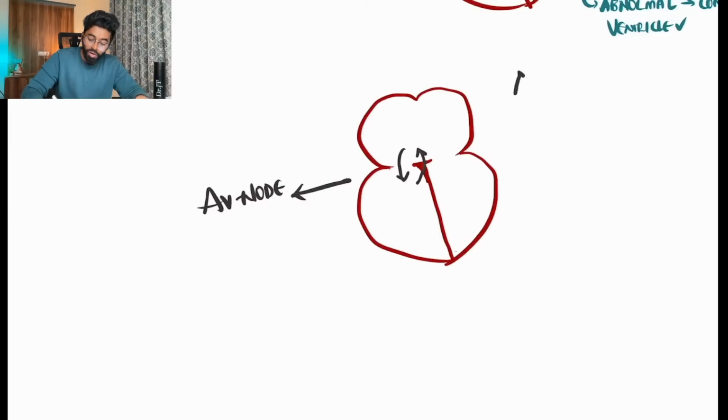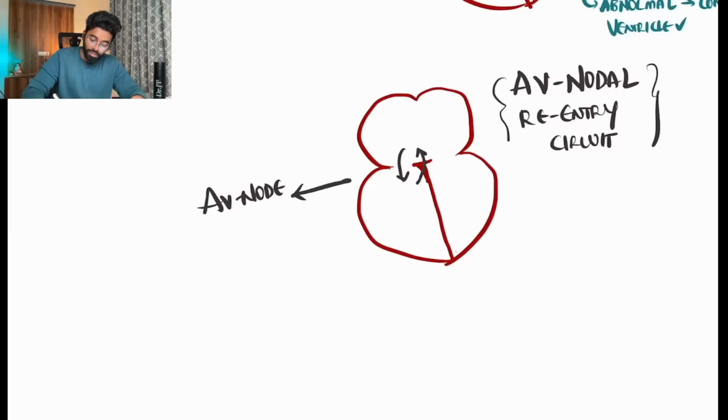That is why it is called AV nodal re-entry circuit. So it is present around the AV node, constantly and repeatedly activating the AV node.